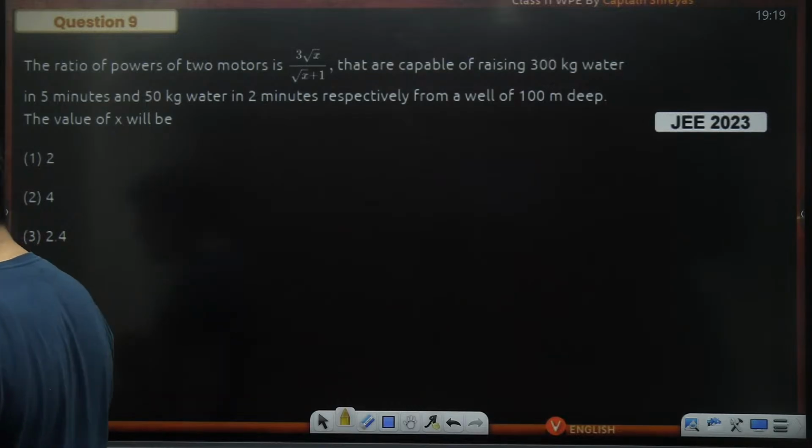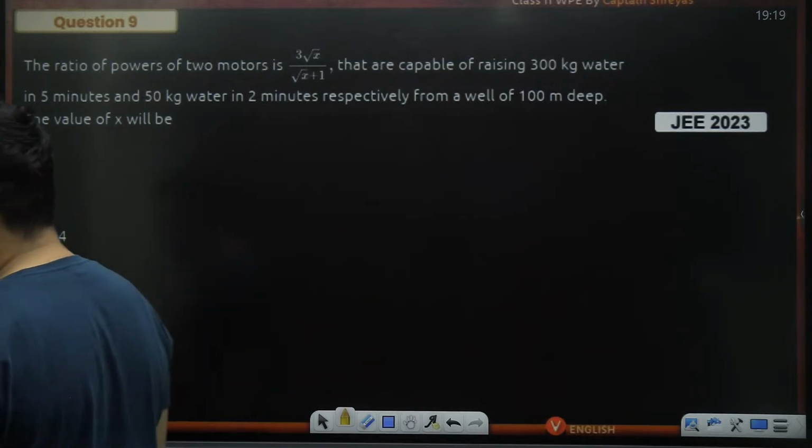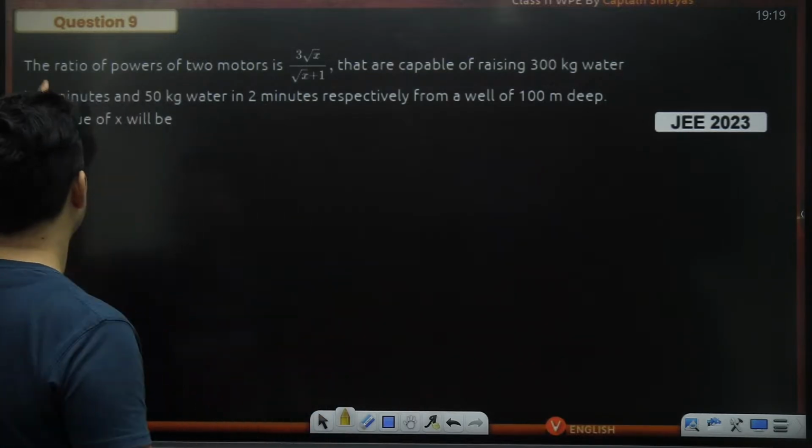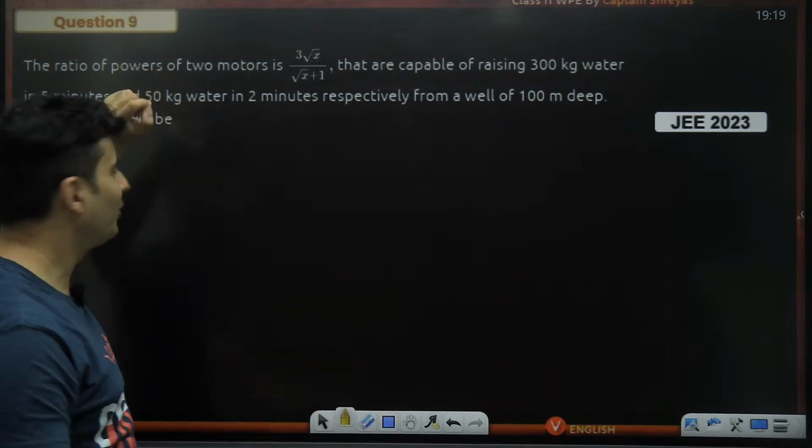Initial energy will be zero. How do you know the initial energy? Because it was at rest, it will just fall.